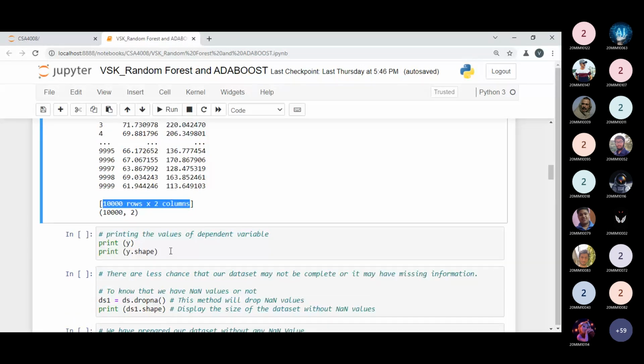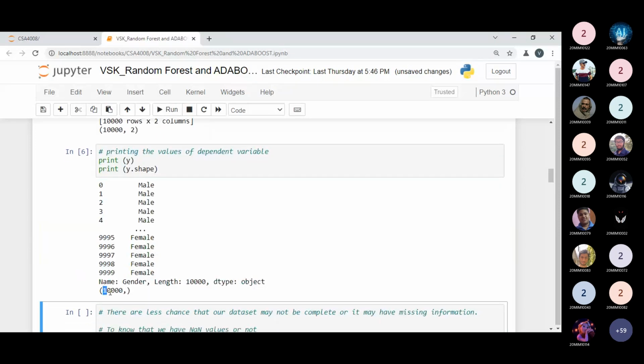Same is happening with y. So you can observe over here, I'm printing y. Now you can see 10,000 is coming over here. It means we have 10,000 data, 10,000 rows, but this contains one column. So there is no need to display the one over here, but it is assumed that we have at least one column. So we are getting all these things properly.